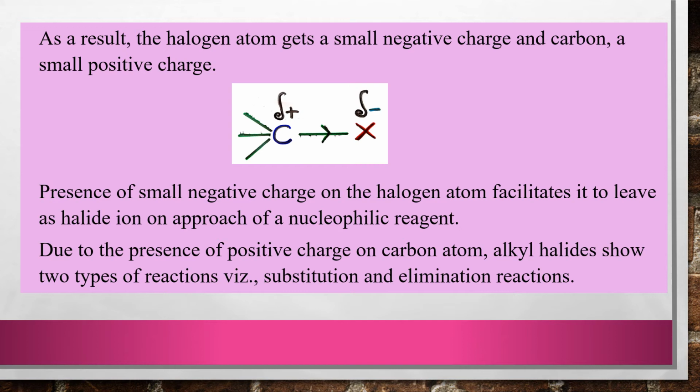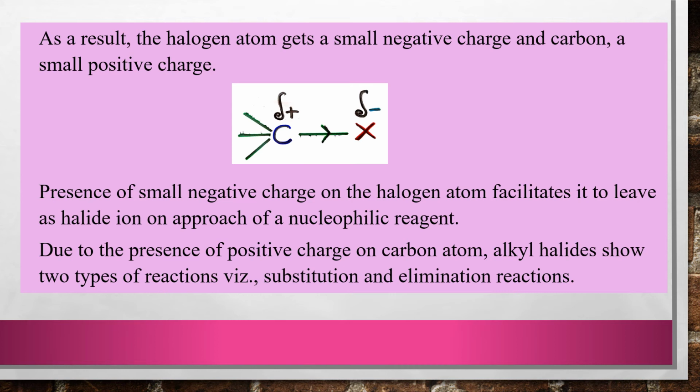Here you can observe in the figure, X is attracting the electrons of the carbon halogen bond towards itself. So X has a small negative charge and carbon has a small positive charge. You know, students, because of this negative charge on the halogen atom, it can come out as a halide ion. What is a halide ion? How do you write a halide ion? X minus. For example, Cl minus, Br minus, any halogen you take, it comes out as a halide ion.